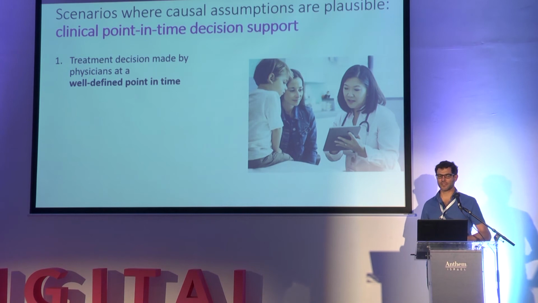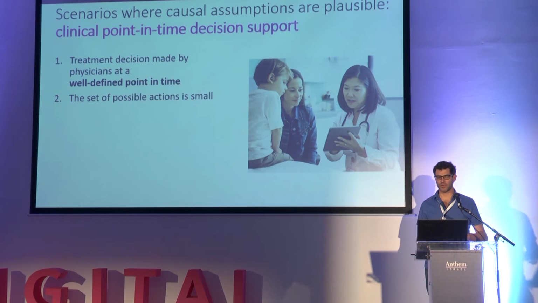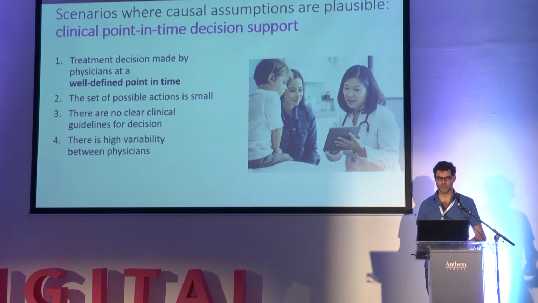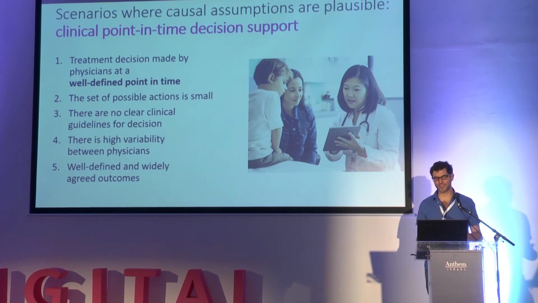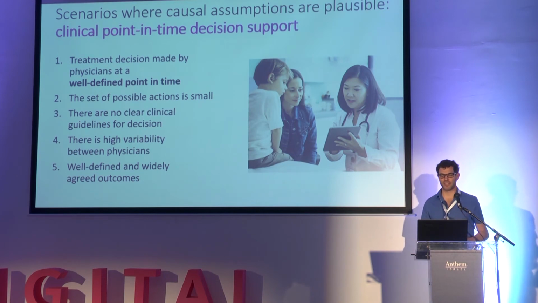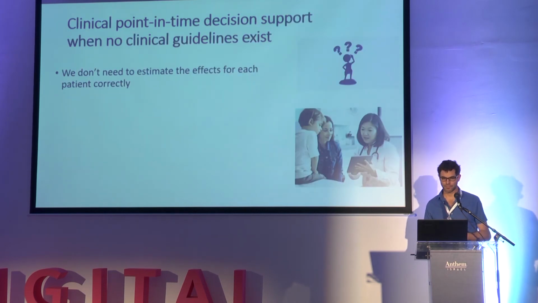First, we need a treatment decision that is made by physicians, human experts, at a well-defined point in time, where the set of possible actions is small, where there are no clear clinical guidelines, and where there's high variability between physicians. This high variability is what helps us estimate the models. And finally, we need well-defined and widely agreed outcomes that everyone agrees we want to optimize, instead of it being idiosyncratic or patient-specific. If all these five conditions hold, we say, okay, maybe you have a chance of building a personalized treatment recommendation tool based on observational data.